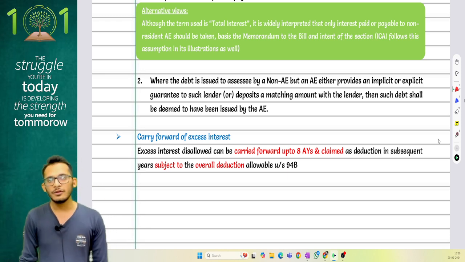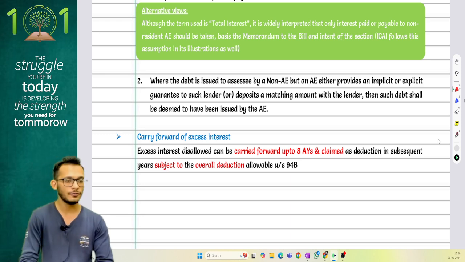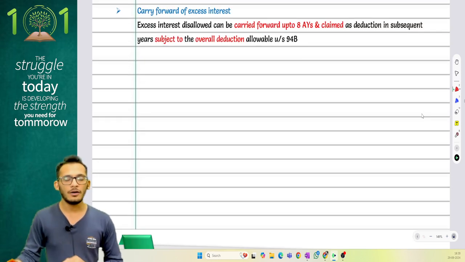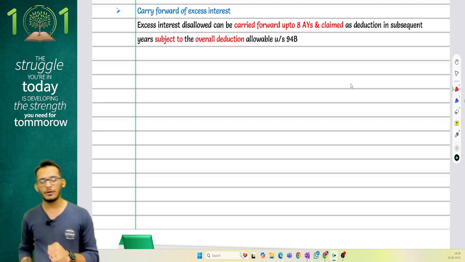From an exam perspective, section 94B has been tested multiple times. So if you have some questions to solve on this, please definitely solve those questions. It'll be really fruitful for you. And that completes the topic on transfer pricing.